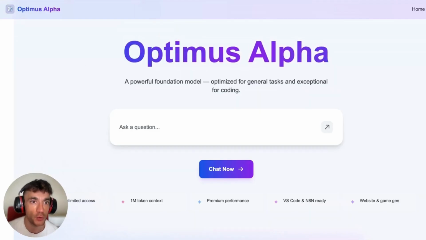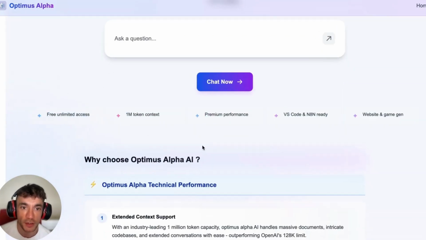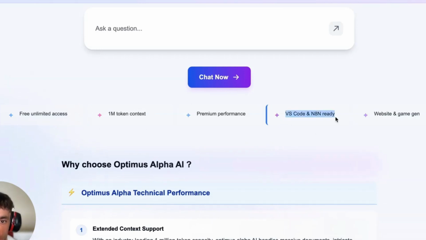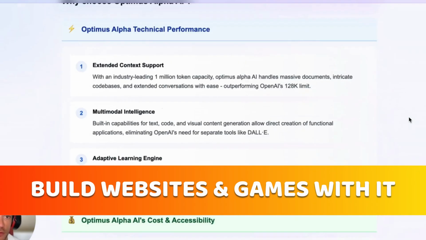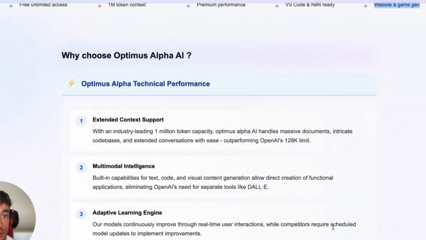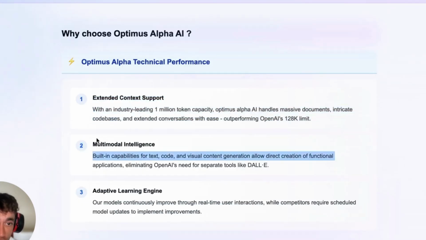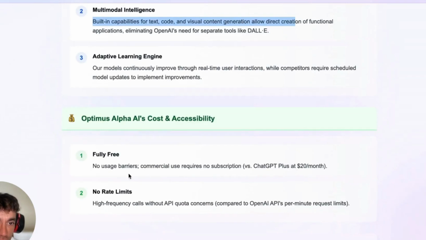Here's another way that you can code with it. This is using optimus-alpha.org, which actually runs through all the key facts about it. So for example, free unlimited access, 1 million token context, premium performance. You can also use this inside Visual Studio Code as well as n8n, and you can build websites and games with it. As already shown, you can build apps and games. We built Tariff Pong with it, and we also built that Thai app as well using this. And it's super powerful. The other thing to note here is it's also multimodal. So you can build with text, code, visual content generation, etc. And it is fully free, right?